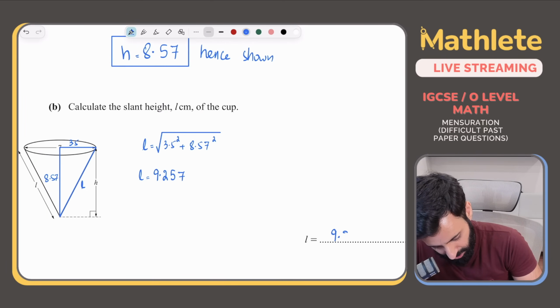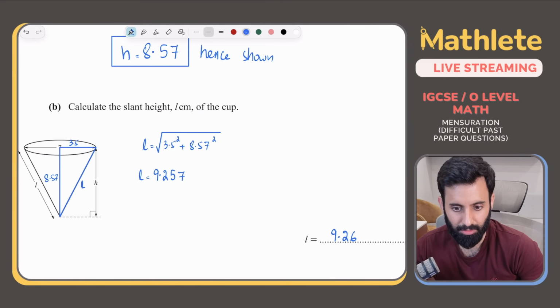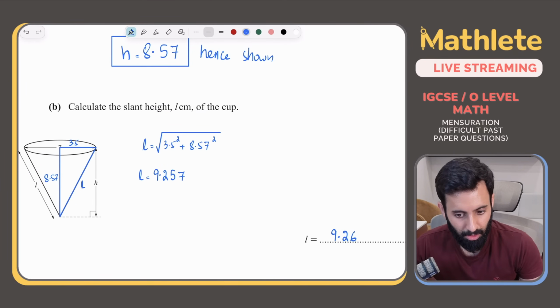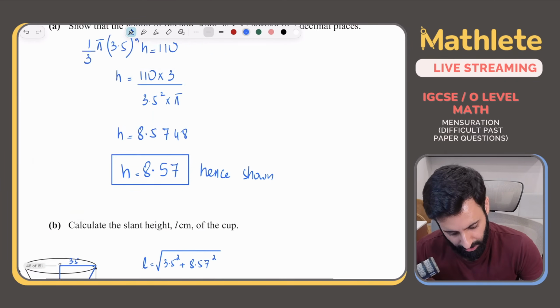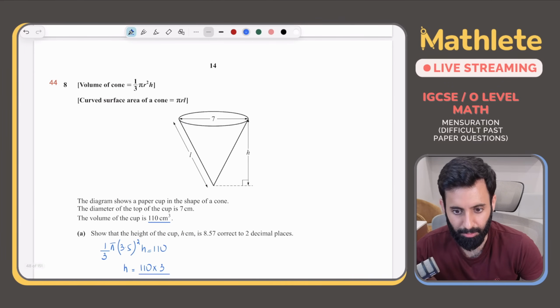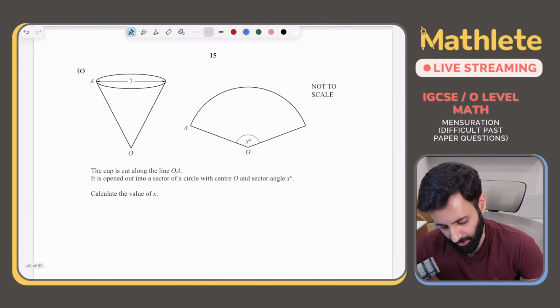So, correct to 3 significant figures, that is equal to 9.26. Okay, now this is question number 44 from the worksheet. So yeah, now let's have a look at part C.